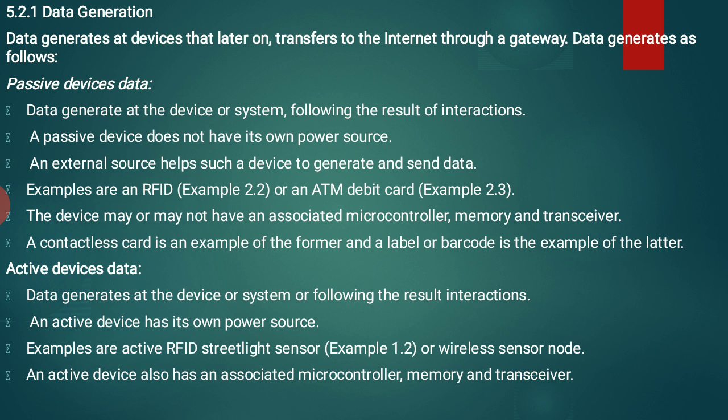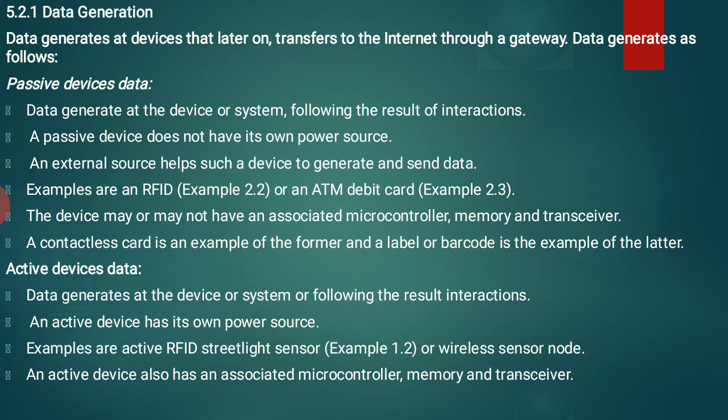So by using devices we can generate the data. That generated data has to be transmitted through the internet. If we want to use the internet, we have to use gateway channels. So data is generated as follows. Various kinds of data we can generate. Let us see what those are.